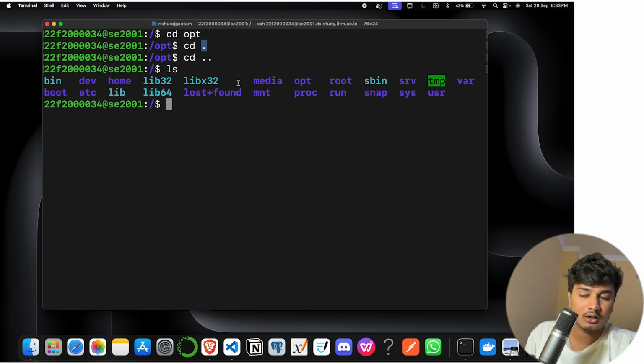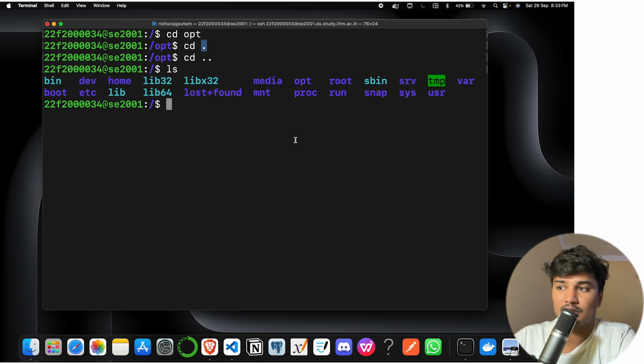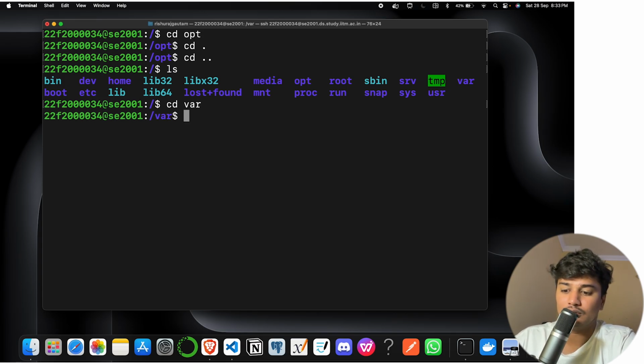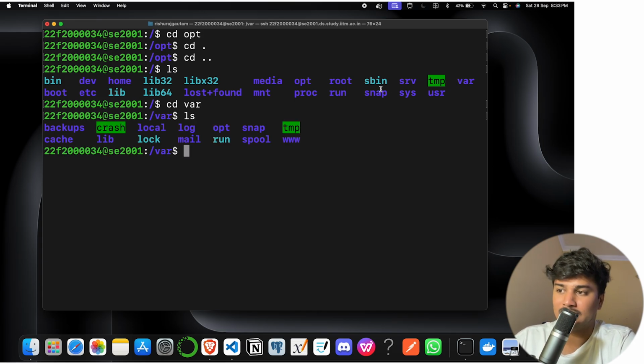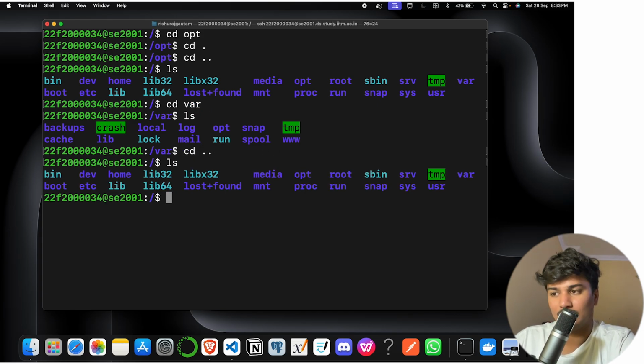And cd is basically to change directory to whatever directory I want to go to. Let's say inside var these are the files. I just come to the parent directory, so you can see that I am at the root directory. I want to go to var slash opt.